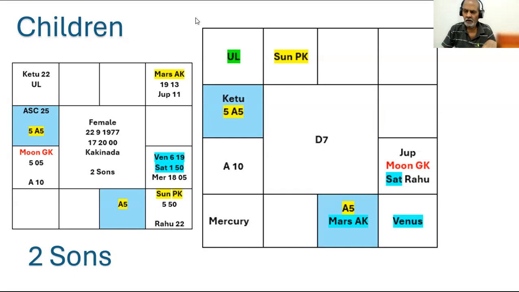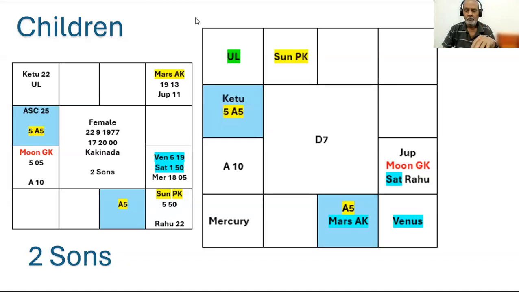So, you know the rule which I told the other day: if A5 or the fifth from A5 is a sign of Moon or Venus, or if they are aspected by Moon or Venus, then the native has only male children, no female children. That is the principle given by Sri B.V. Raman. I don't know where he got this principle, because he might have studied hundreds of books, whereas we know only one or two books. That is the reason. So A5 is the house of Venus and it is aspected by Moon. So the native has two sons, both the children are sons.